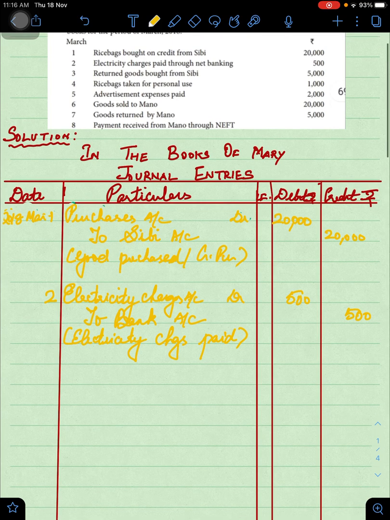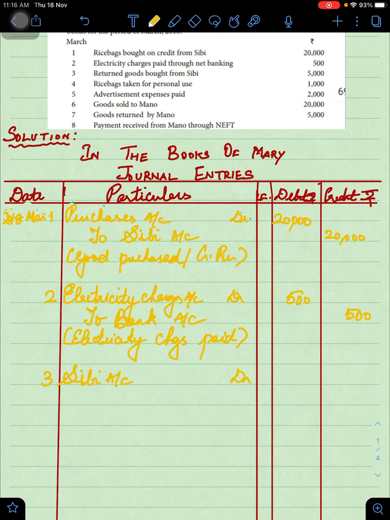Next, it says that on third, there is a return. The goods have been purchased from SIBI, and this is going to be returned to the extent of 5,000. So, on third, there arises a purchase return. In this case, SIBI will be the receiver of goods.